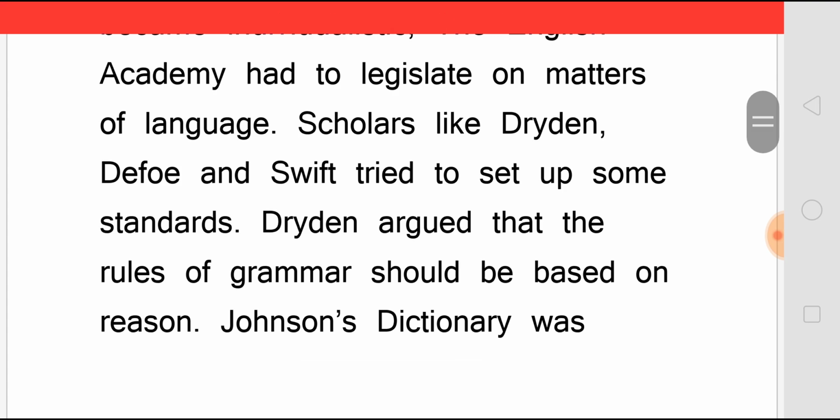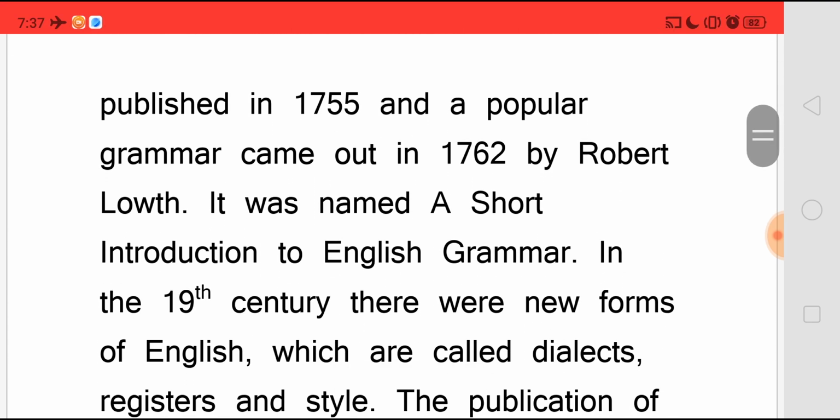Scholars like Dryden, Defoe, and Swift tried to set up some standards. Dryden argued that the rules of grammar should be based on reason. Johnson's dictionary was published in 1755, and a popular grammar came out in 1762 by Robert Lowth, named A Short Introduction to English Grammar.